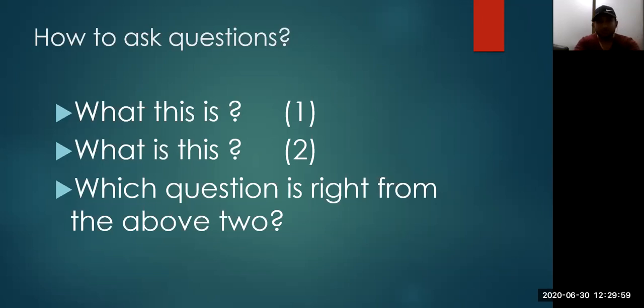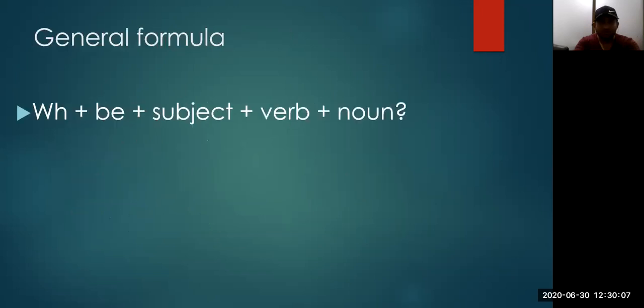ओके, तो ये सवाल हमारे पास है, व्हाट दिस इज सही है या व्हाट इज दिस सही है, आज हम इसी को सीखेंगे. So we've got a very good formula. If you apply this formula for all WH questions, I hope that you will never make mistakes, and it will be quite easy for you to speak English. When you are using the general formula of WH, you use the WH question at the beginning of the sentence, and after that you must use a helping verb or modal verb. If you use the WH question with helping verbs and then the subject, it means you are following the rules of WH questions, then verb and noun.